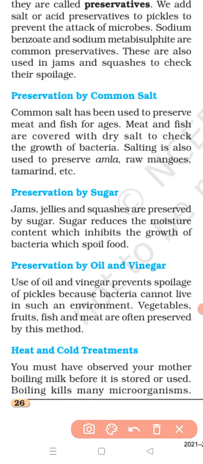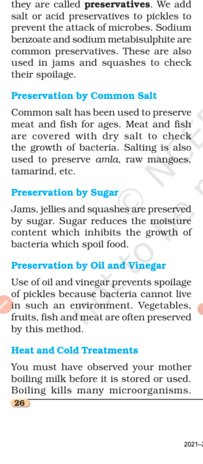Common salt has been used to preserve meat and fish for ages. Meat and fish are covered with dry salt to prevent the growth of bacteria. So meat and fish do not get spoiled easily and they remain good for a long time.